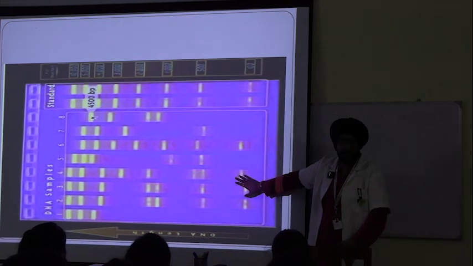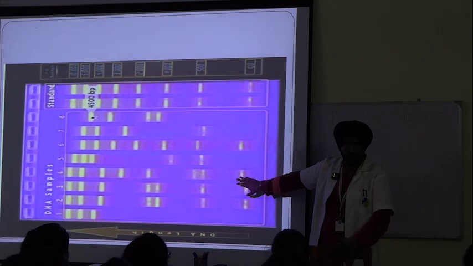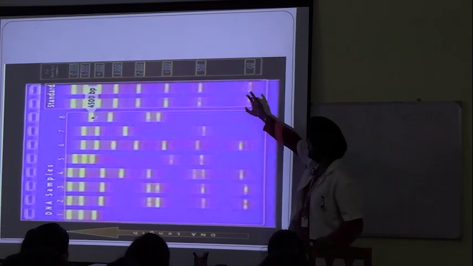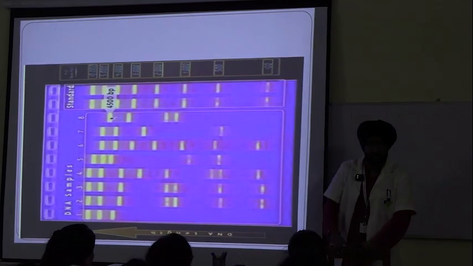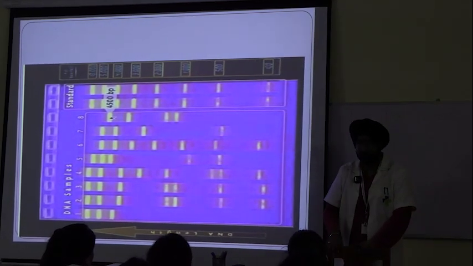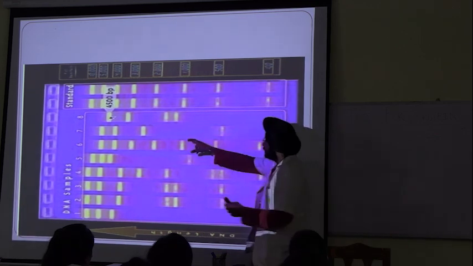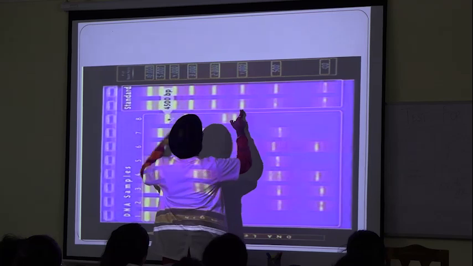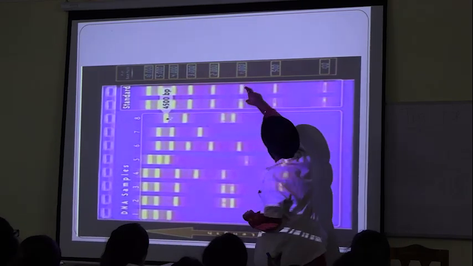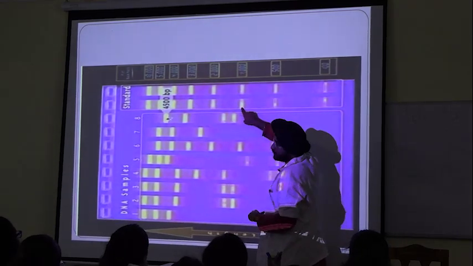After applying proper dyes or visualizing agents, we compare the result with the standard, which is a preset value already prepared in the lab. Like this much distance is covered by 1000 base pairs.